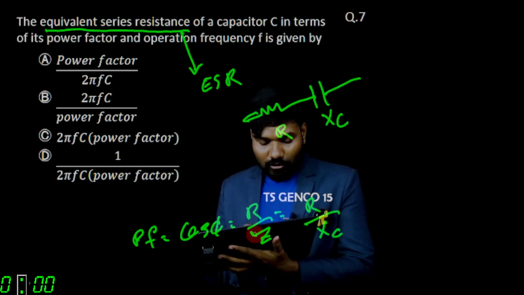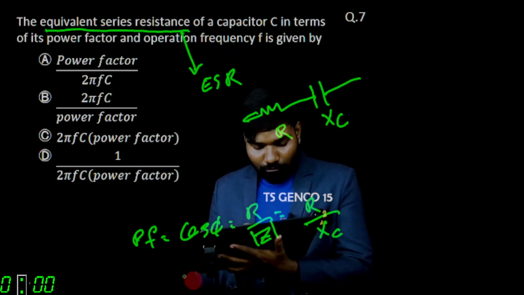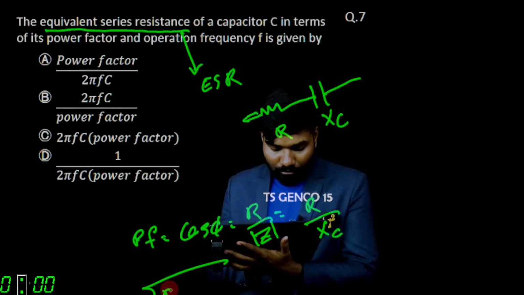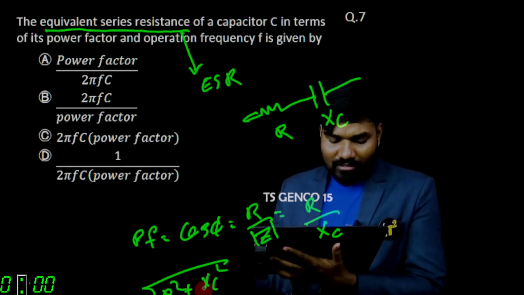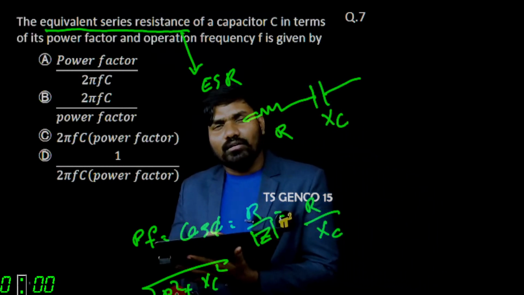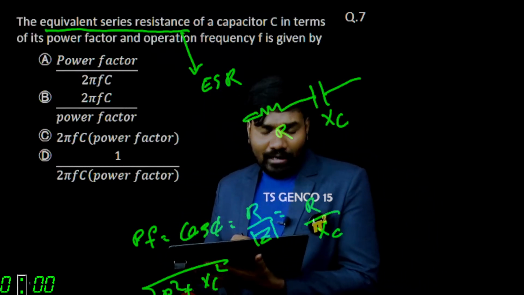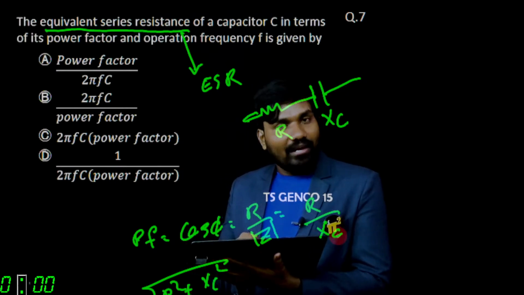The magnitude of Z is the square root of R square plus XC square. The R value is very small compared to XC. When I add something very small, it doesn't have a great impact. That's why I'm saying simply XC.